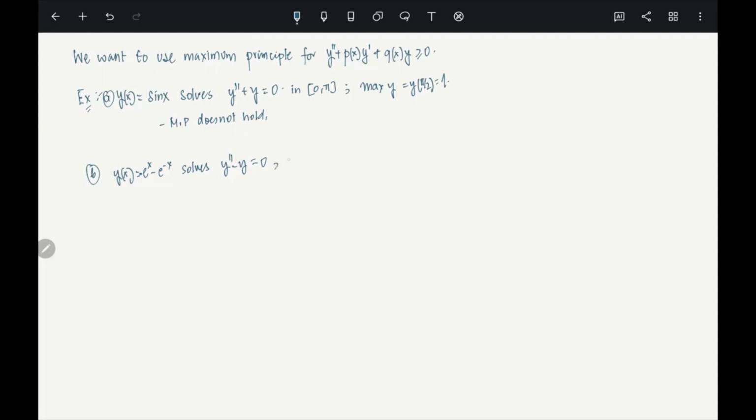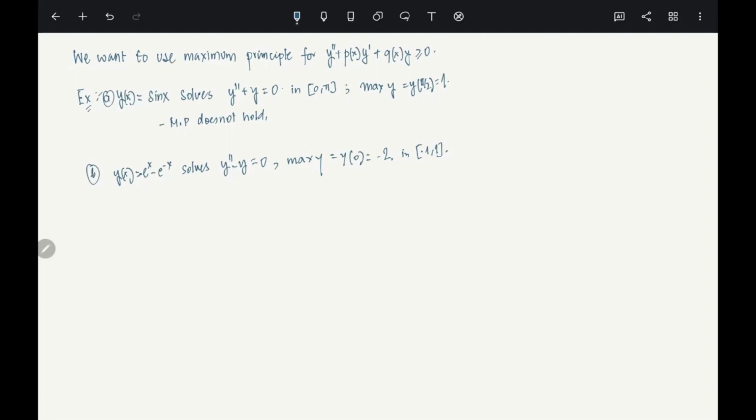And the maximum of y, if you check it, is attained at 0, which is minus 2, and this is also in (-1, 1). So it is not only that particular equation that has an issue. There are other equations also where there are issues. So it can happen.